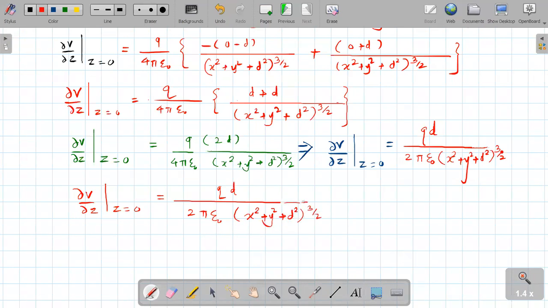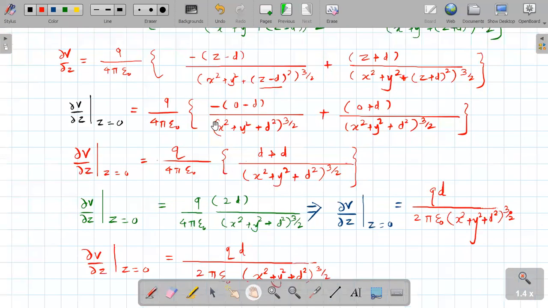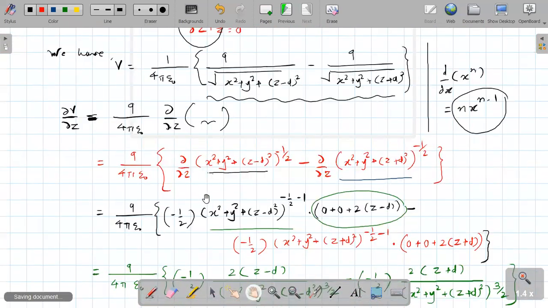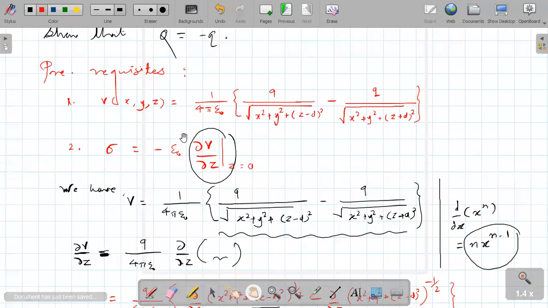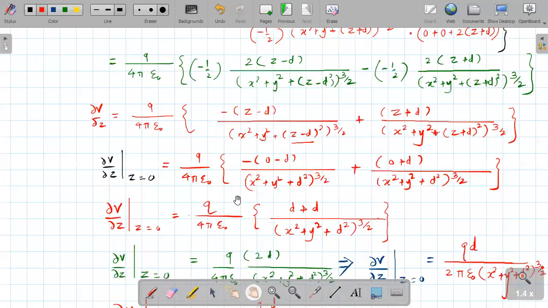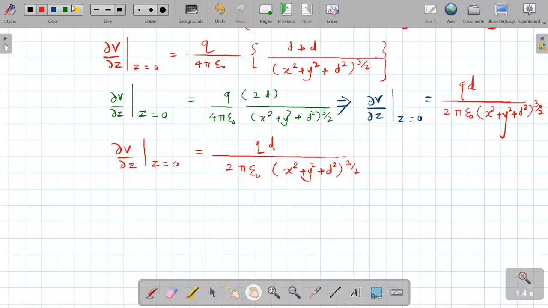Okay, this is the new term. But we need sigma, and what is sigma? Sigma equal to minus epsilon 0 times this term, so multiply this term with minus epsilon 0 and you will get the sigma. And hence we can write,